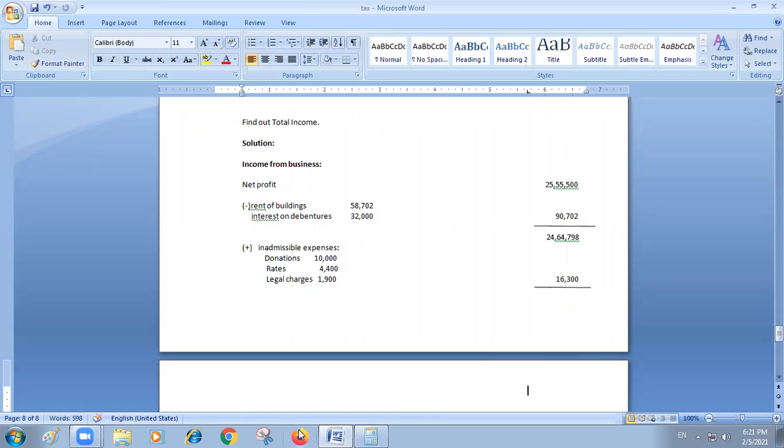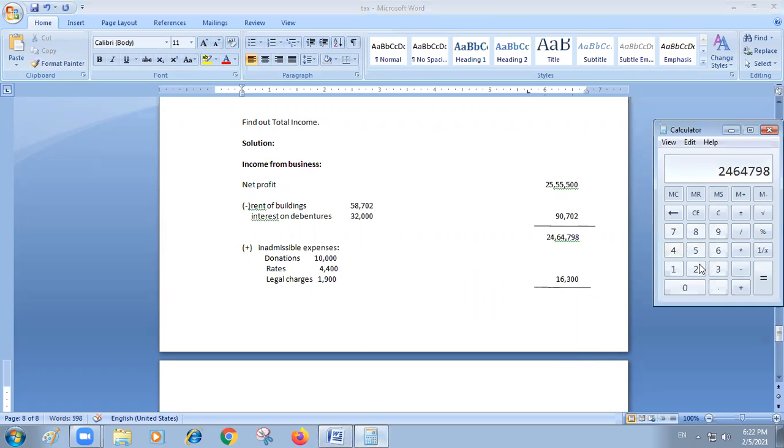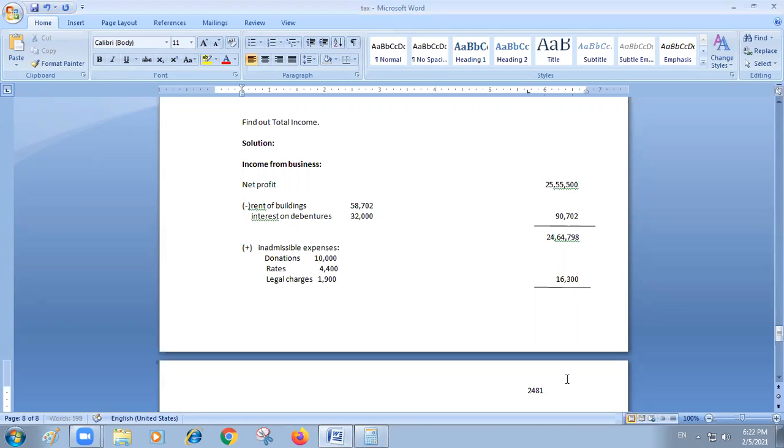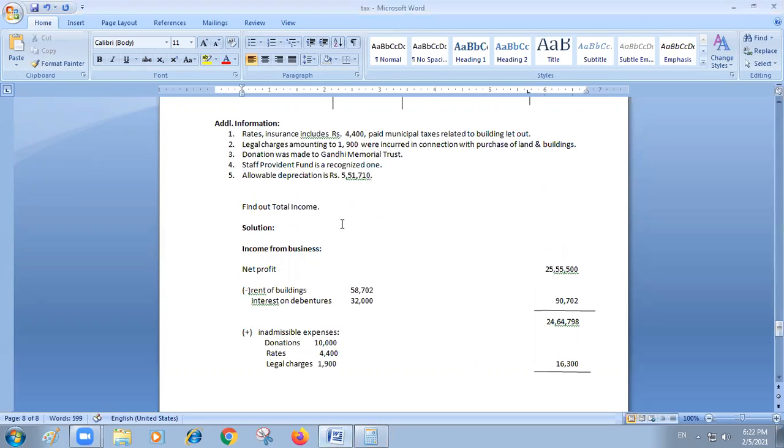So now you have to add these two. So I am doing it. 24,64,798 plus 16,300. So it is 24,81,098. 24,81,098. Is it correct, Sindhu? You please check once. Whatever I have done, is it correct? Yeah, sir. Correct now, sir.